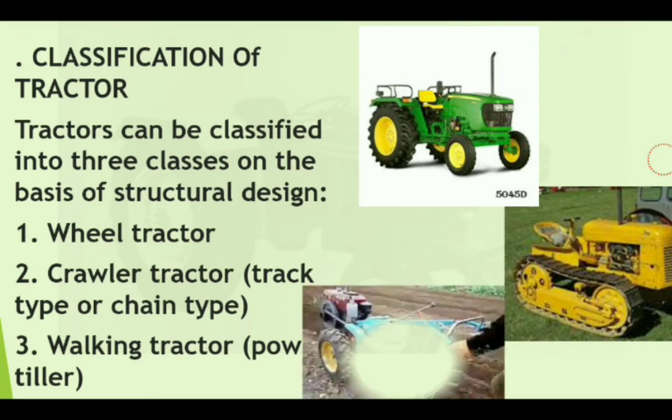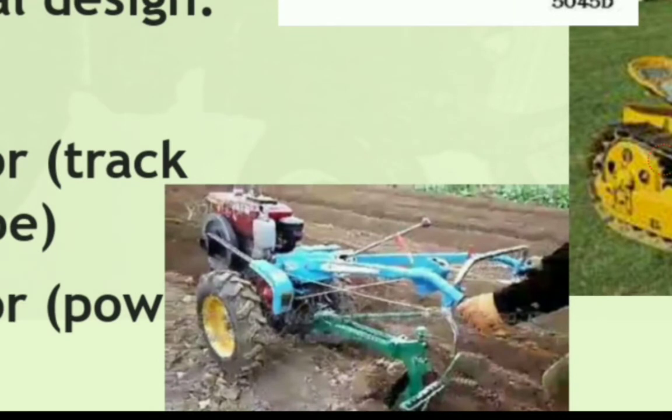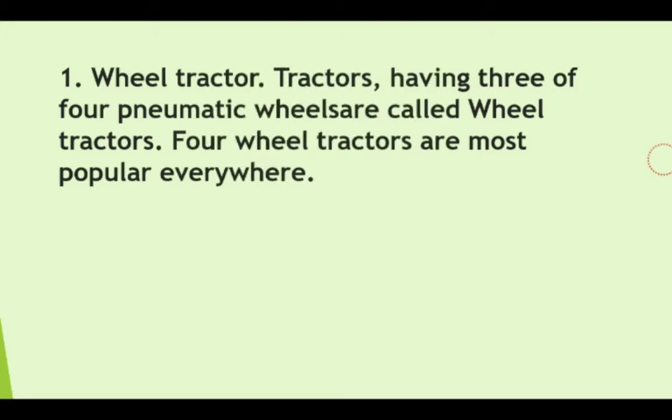Then number 3 is the walking type tractor. You can look in this image, this is the walking type of tractor or power tiller. The power tiller has 2 wheels and is generally operated by an operator who is walking behind the tractor. So this is called a walking type of tractor. Why walking?